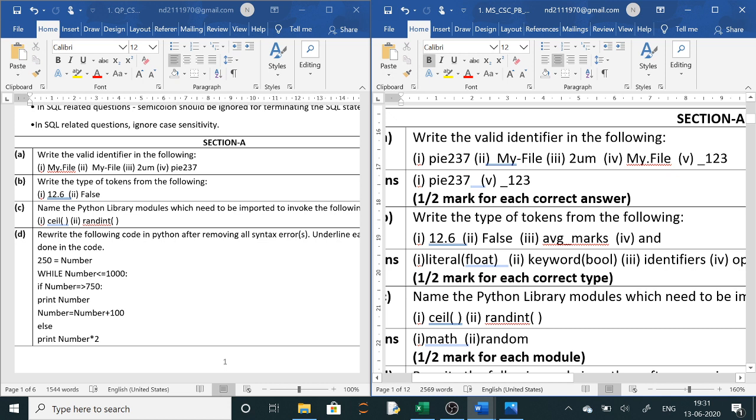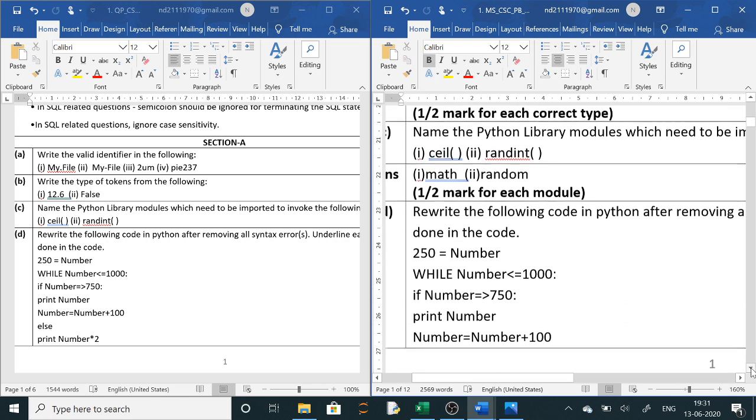Next question is, name the Python library modules. So 3 modules will normally be asked: math module, random module and statistics module. These 3 modules are given in your syllabus. Now ceil, floor, sin, cos, pow, sqrt, all these are math module functions. Answer you will write as math. Random, randint and randrange, these are from the random module. From random module we are importing them. So these are the functions of random.